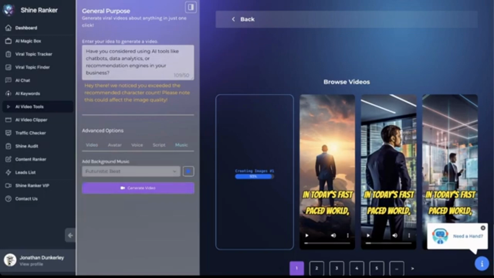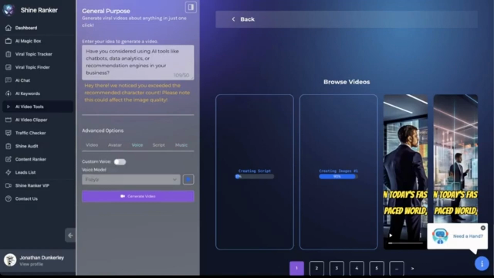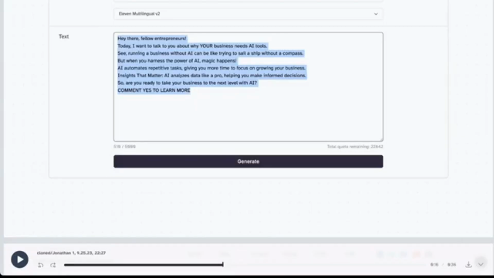But now I could just hit generate video and it's going to take that same exact script but have a different background. We're going to have different music, we're going to have a different voice, so it's going to be a very original script.